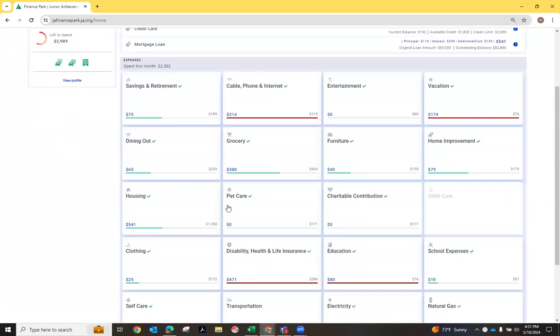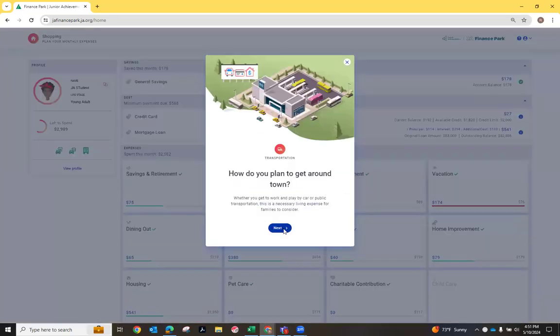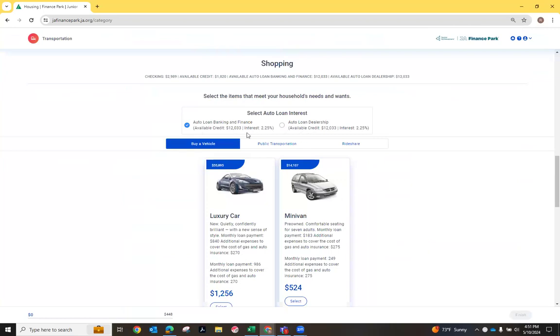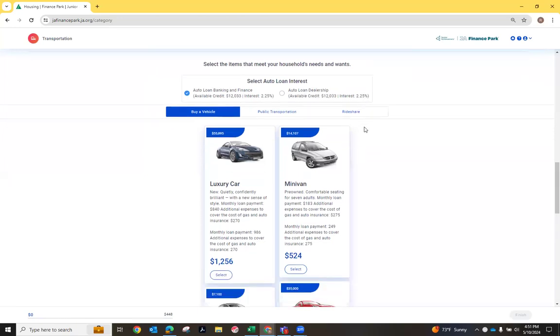The other thing is transportation, very similar. You're going to notice that some students are going to be able to have a loan and some aren't. So we have $12,000 and I can choose whether I want to go through the bank financing or if I want to go through the dealership. That doesn't really matter, but it just showcases that there's real options in the real world, right?